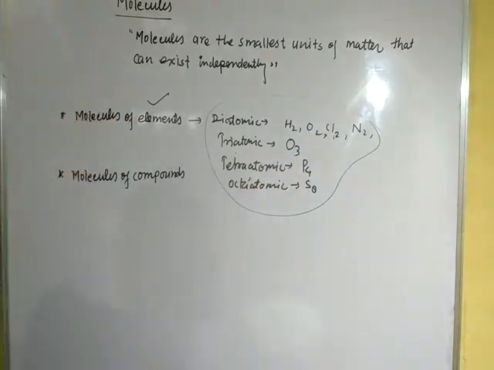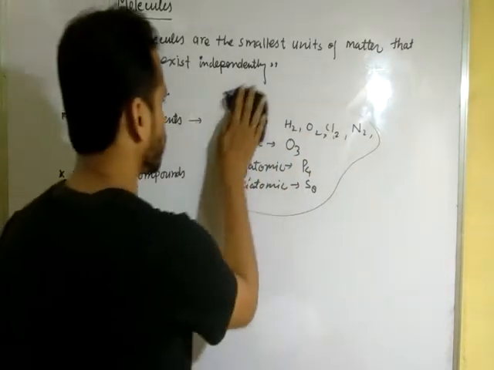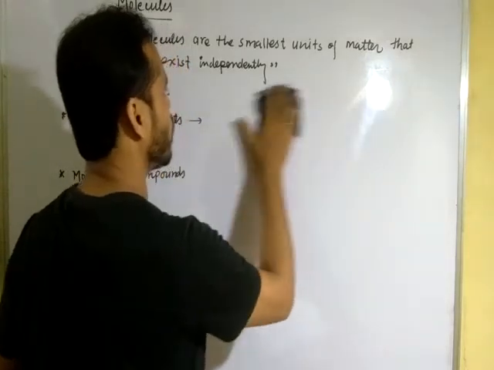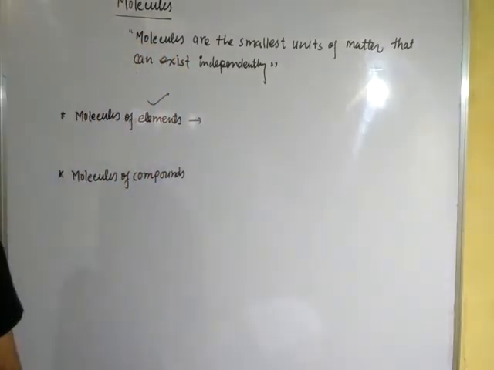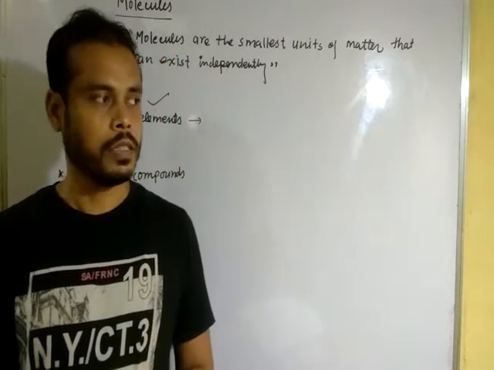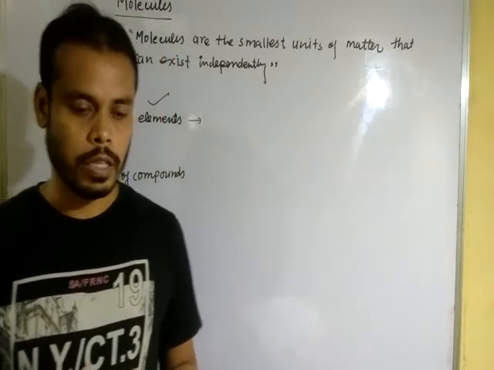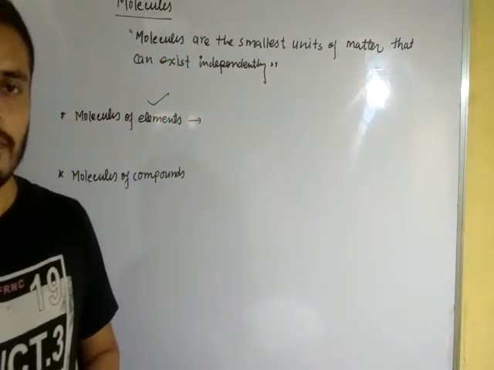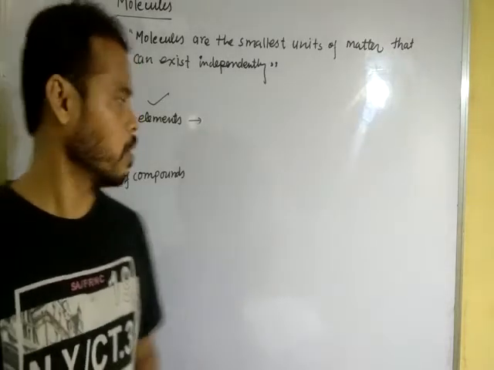Now, molecules of compound. Why is this called a molecule of compound? When two or more different atoms combine in a fixed ratio to form molecules of a compound.